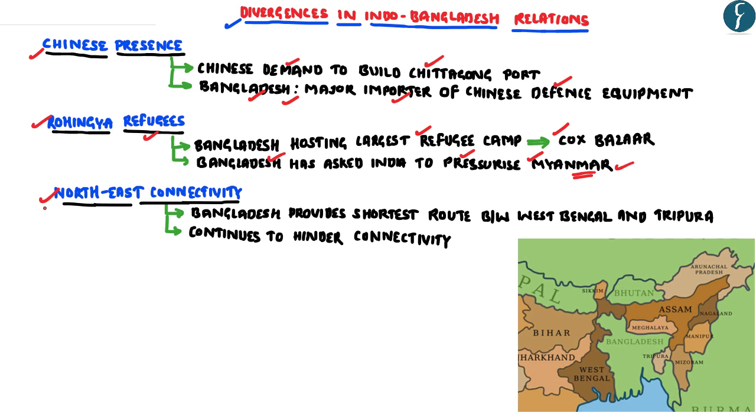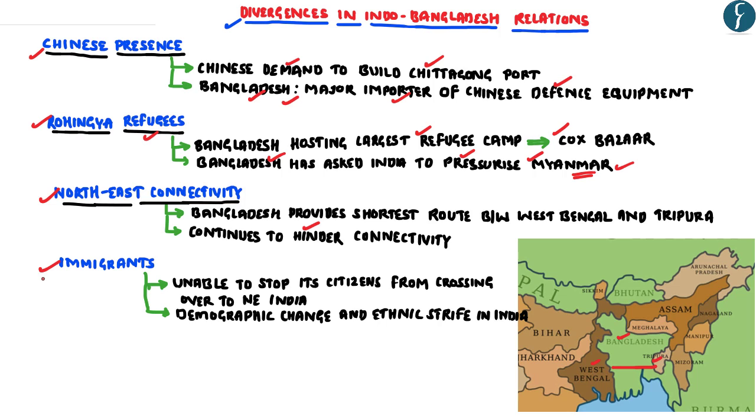The third concern is with respect to Bangladesh's reluctance to improve the connectivity in the northeastern part of India. And as you can see on the map here, Bangladesh provides the shortest route between West Bengal and Tripura. However, Bangladesh has so far tightly regulated and hindered the connectivity in the northeastern part of India, which means that the shortest route between West Bengal and Tripura has so far remained underutilized.